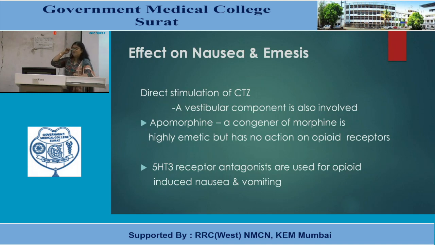Then the 5-HT3 receptor antagonists are used. 5-HT3 receptor antagonists like ondansetron and granisetron are used to control opioid-induced nausea and vomiting.